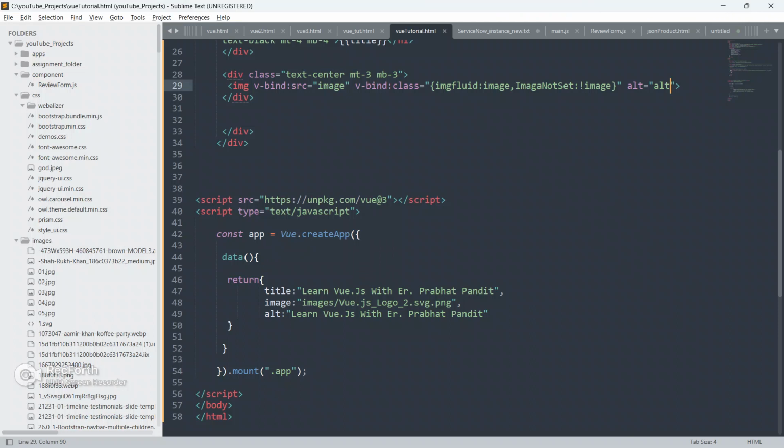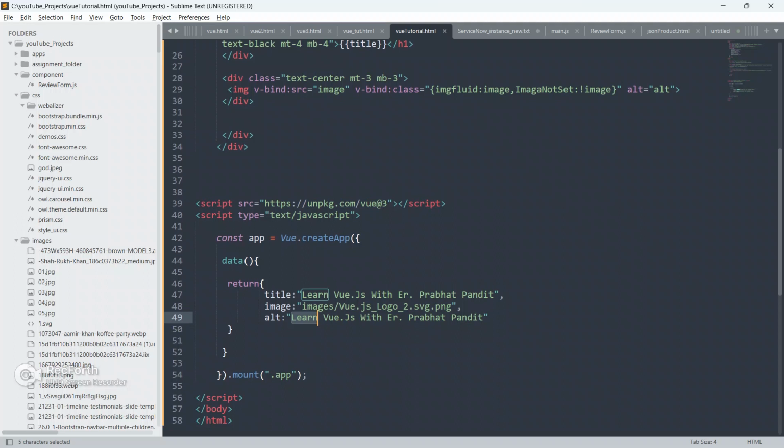See guys, we are not able to see the ALT text here, we are just able to see the word ALT. It is considering ALT equal to ALT. It is not considering that it is an attribute from the Vue.js instance. So to make the HTML understand that this ALT belongs to the Vue.js instance, we have to bind it.